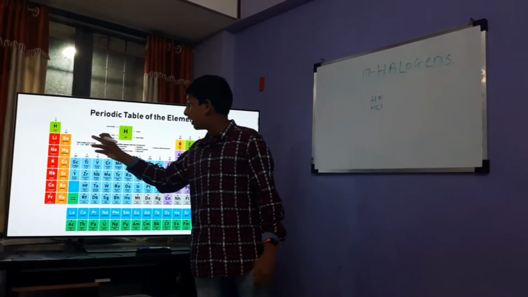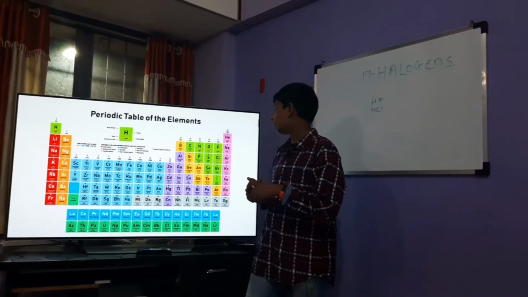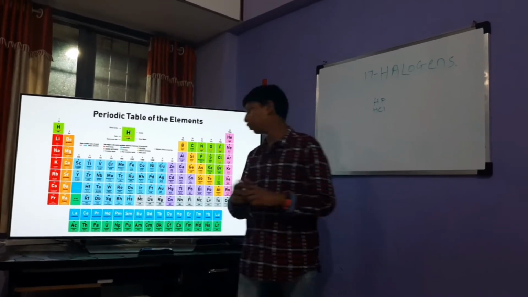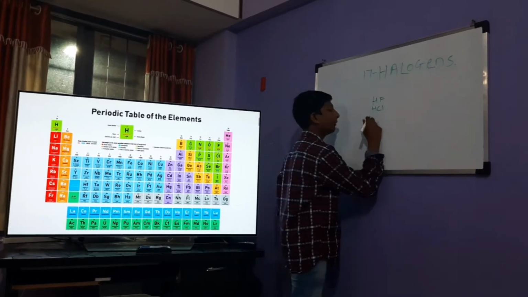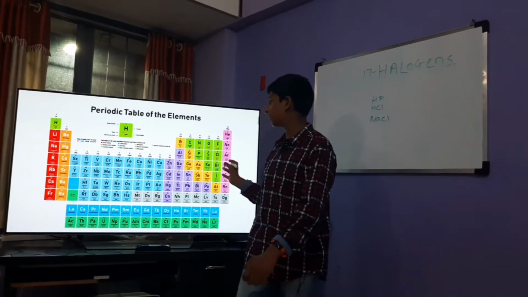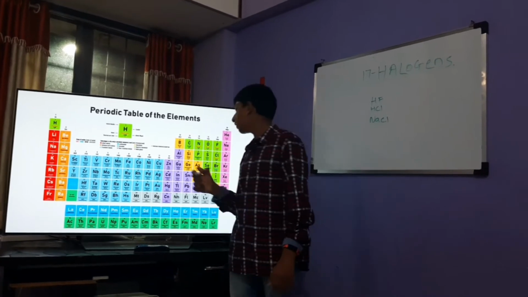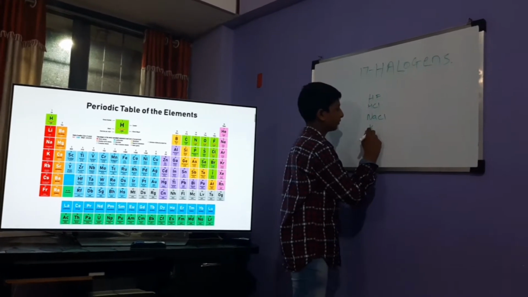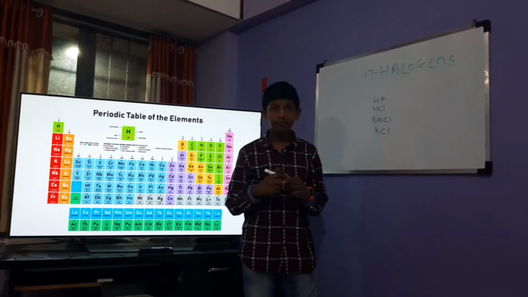Or for example NaCl, as you know, sodium chloride. I am giving you the basic things so that you can remember them, like potassium chloride and so on.